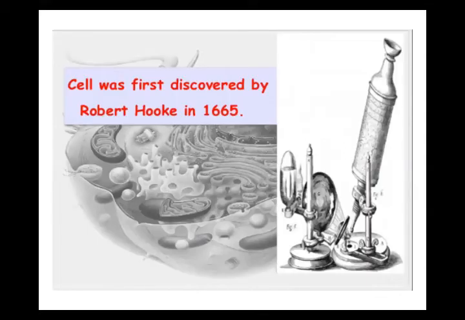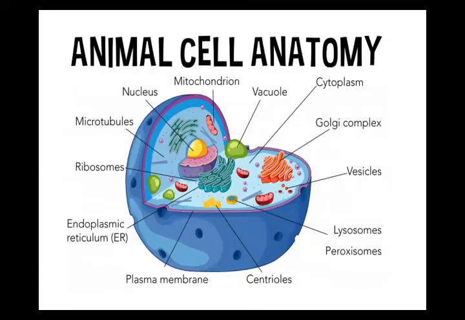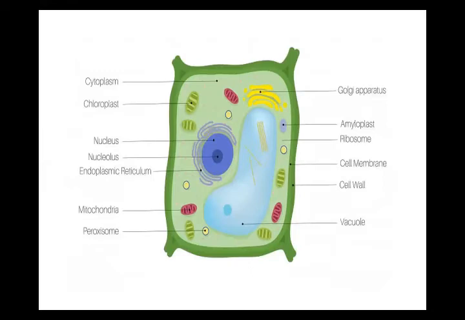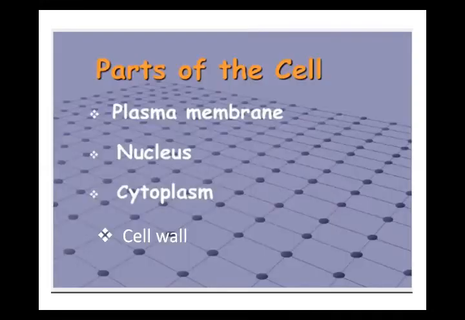Okay, now the cell was first discovered by Robert Hooke in 1665. When? In 1665. This is the cell. Okay, beta. Now, after describing the cell, I will explain to you the basic structure of the cell.